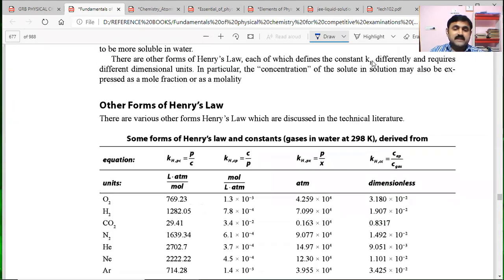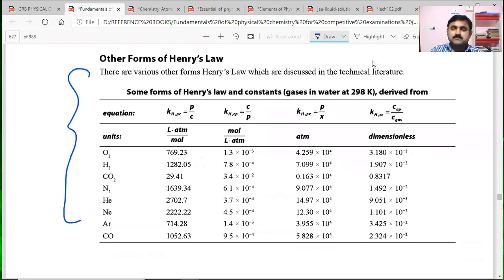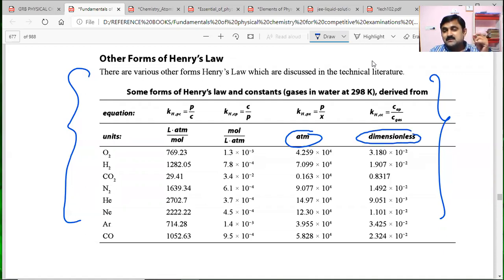So, other forms of Henry's law. This table form is most important from the competitive examination point of view. Oxygen values, P by C, C by P. Henry's constant expressed in terms of moles per liter atmosphere, and Henry's constant when expressed in atmospheres is P by X, meaning mole fraction, which will be discussed. If the Henry's constant is dimensionless, then we will use this